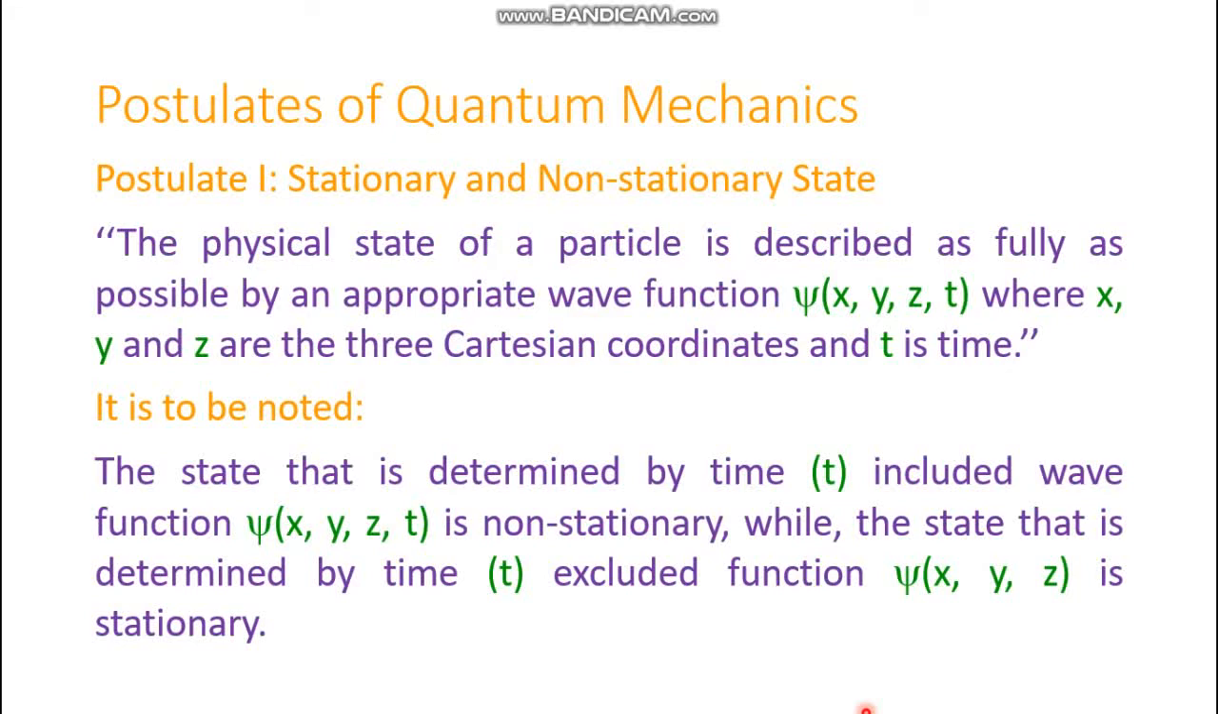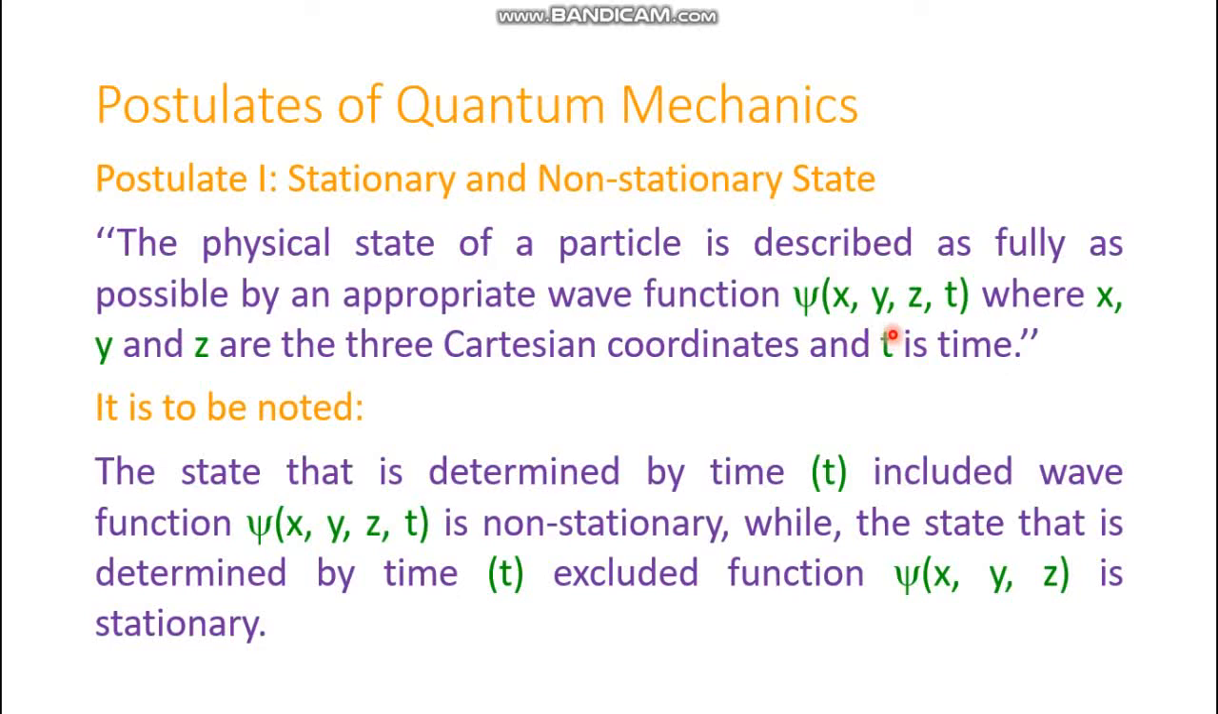So let's start from the postulates of quantum mechanics, postulate number 1, where we are going to have some idea about stationary and non-stationary states. The postulate states that the physical state of a particle is described as fully as possible by an appropriate wave function psi, which is in turn a function of x, y, z and t, where x, y and z are the three Cartesian coordinates and t is time.